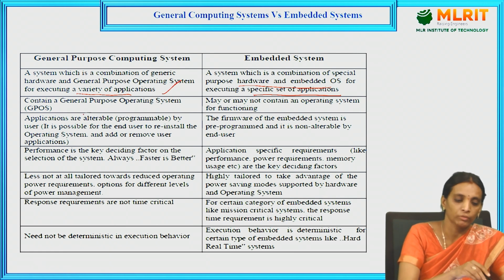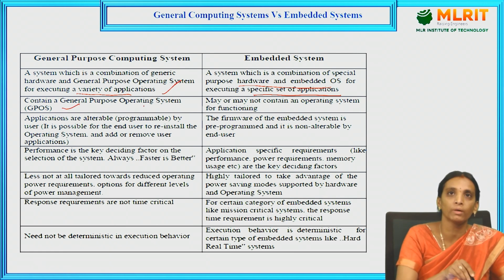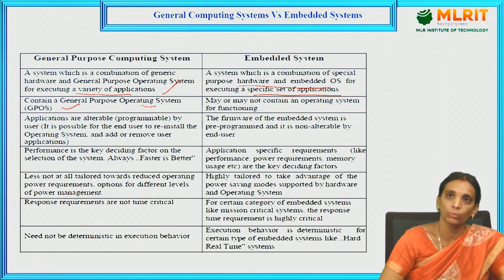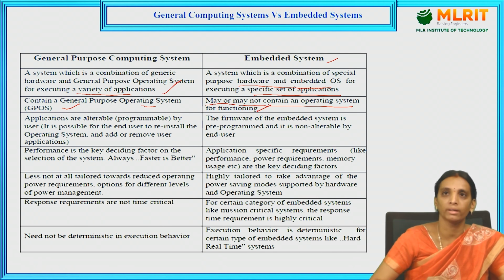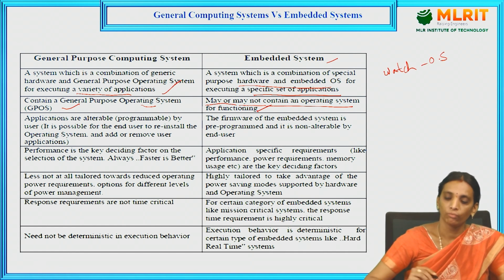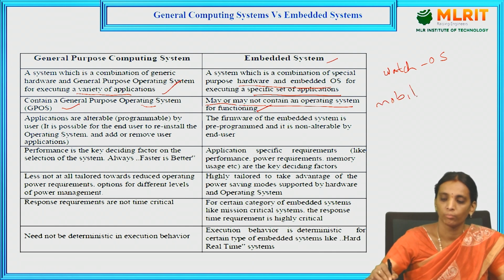And here, the general purpose computing system contains a general purpose operating system. So for any general purpose system, we have to use the operating system. But for embedded systems, for some applications, it may contain the operating system, or it may not. Previously we discussed the watch example. In the watch example, we didn't have any OS. For mobiles, we have the OS. So depending on the applications, we may or may not use the operating system.